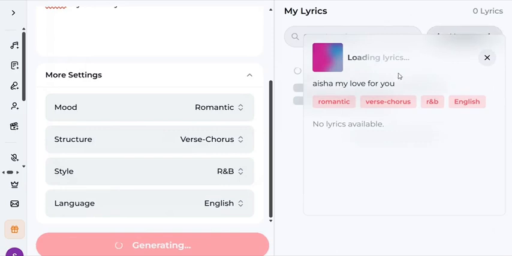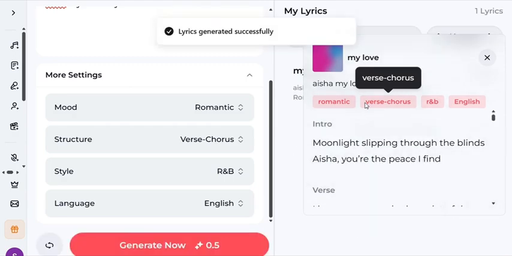Now when you click on generate now, as you can see, it's generating, loading the lyrics here by your right hand side. So you just have to give it some minutes and it's going to generate the lyrics for you. If you have lyrics, you can also start generating music direct. And if you have lyrics, you want the AI to analyze it for you, you can also do the same thing.